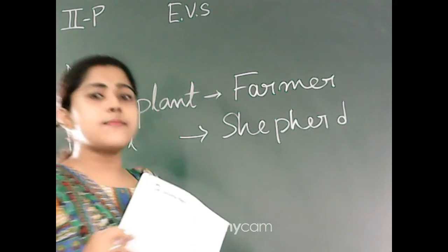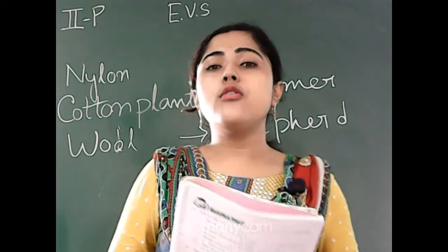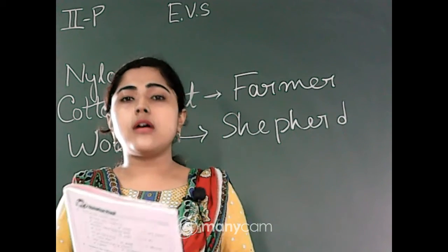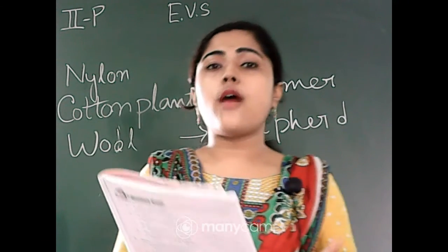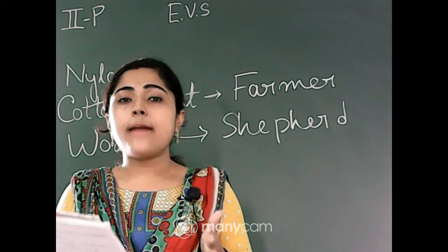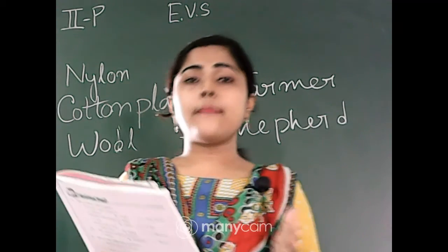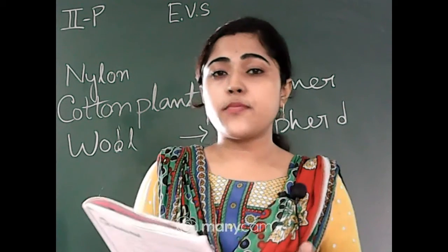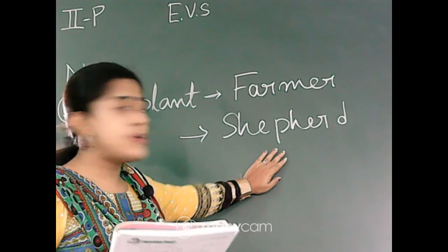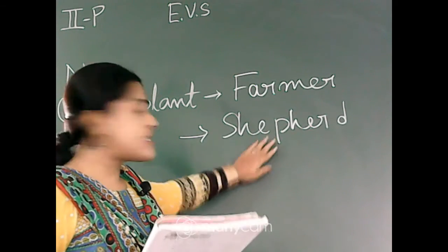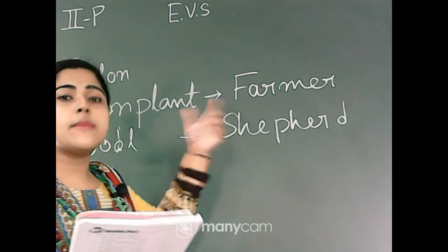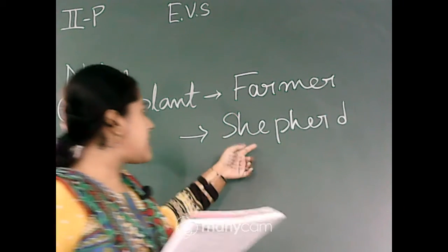Those people who do this work, who pluck the wool, the hair of sheep, camel and rabbit, we call shepherd. Look at the spelling, that is very tough, so you have to memorize this spelling.